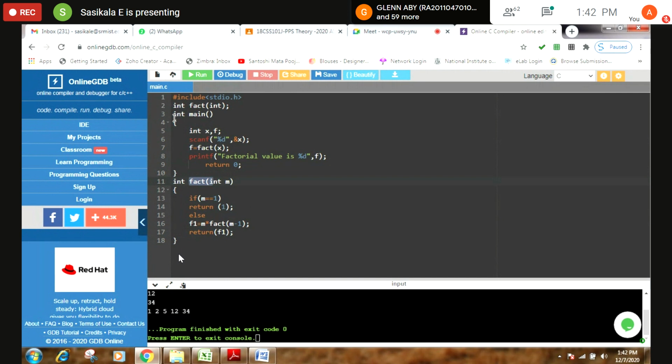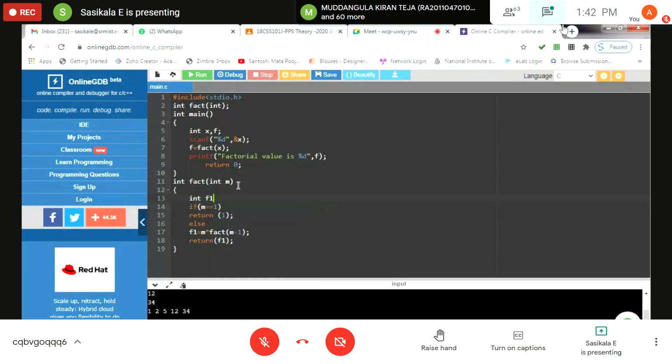The control comes here, the variables x and f get declared, you get the value for x, and the x value you pass to a function called fact. Then the control is given to fact with int m. For example, if you have given the value 5, that 5 will be given to the variable m. It will check whether m is equal to 1. If it is equal to 1, it will return the value 1. If it is not equal to 1, what happens?